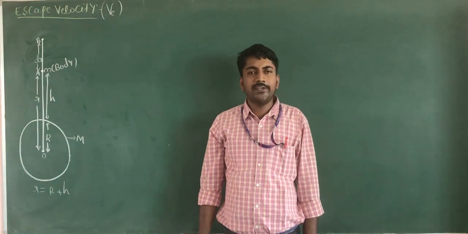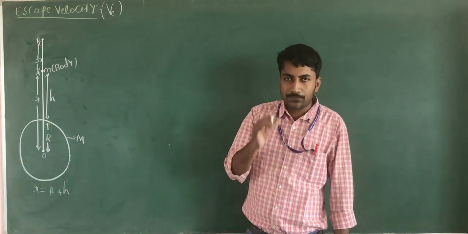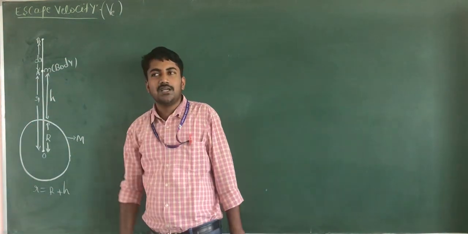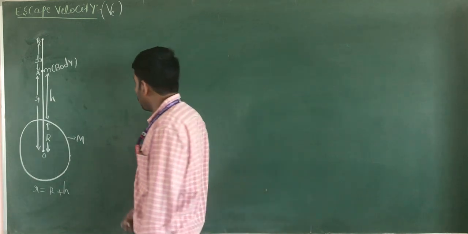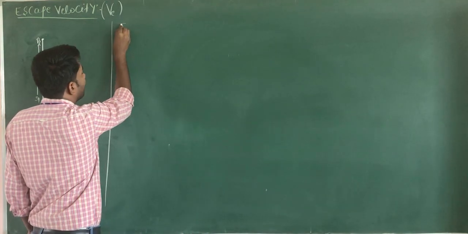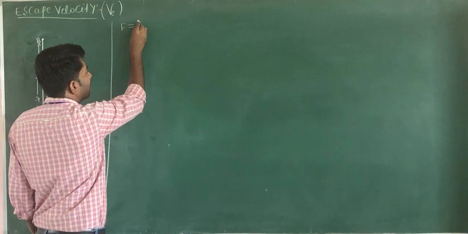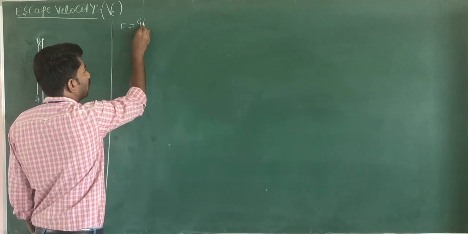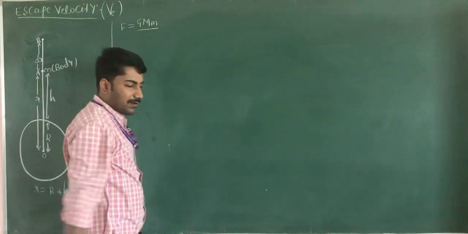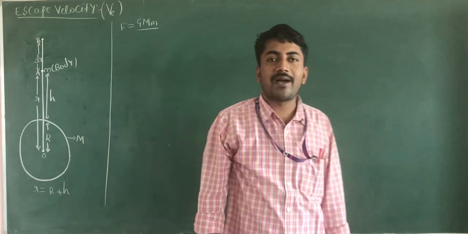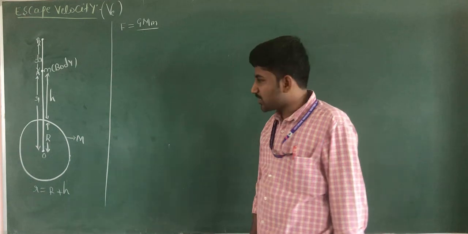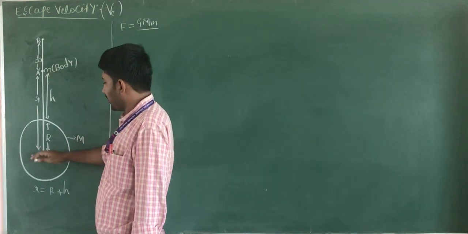Here, according to the universal law of gravitation, the force of attraction between the mass of the body and the mass of the earth is given by the formula F equal to GMm divided by r square. Here capital M is the mass of the earth, small m is the mass of the body, and small r is the distance between the body and the center of the earth.